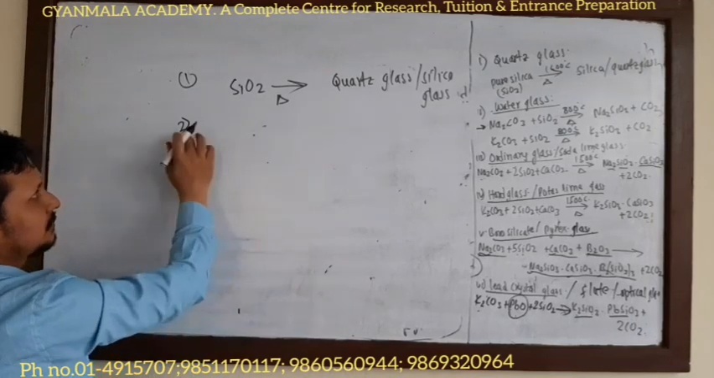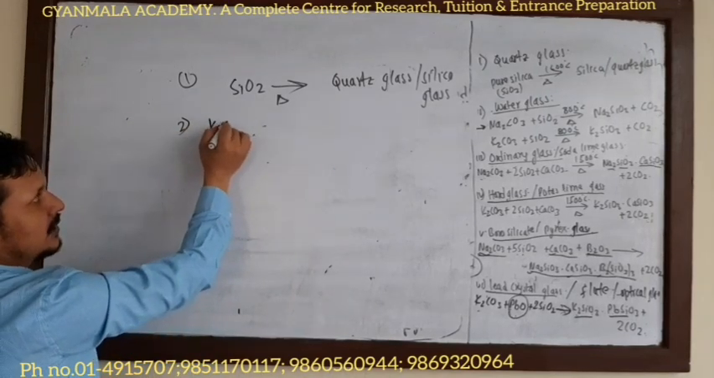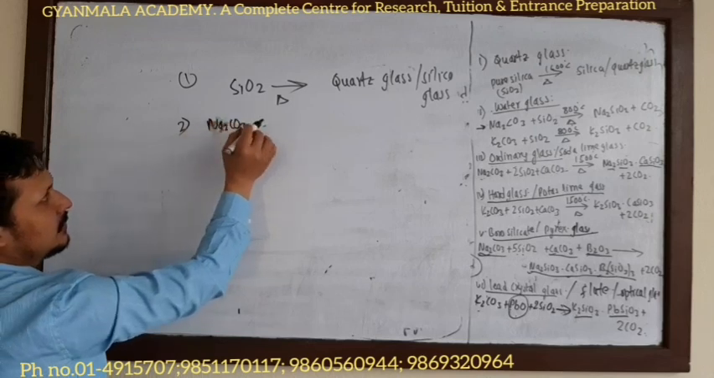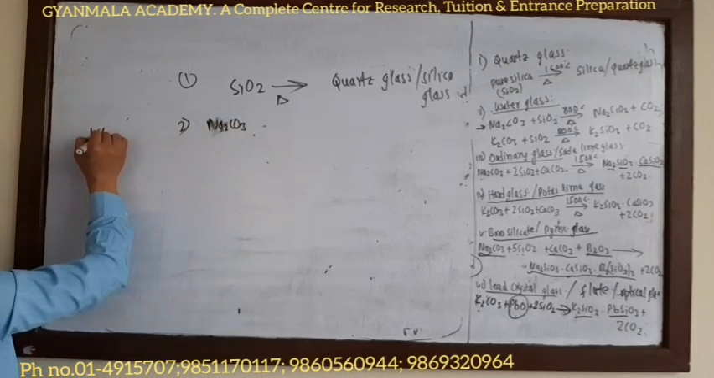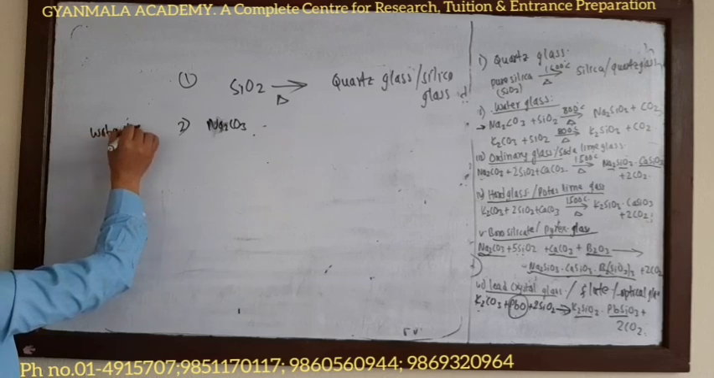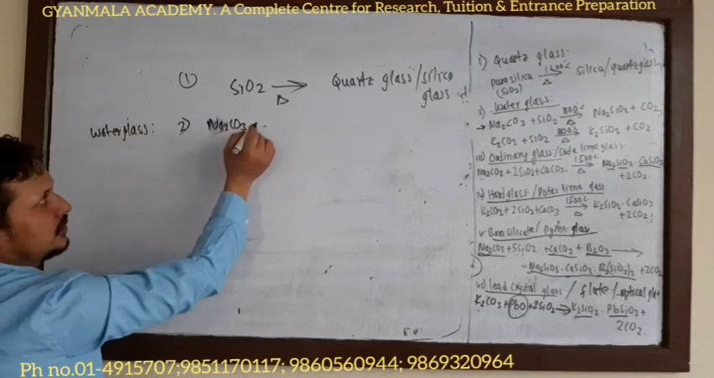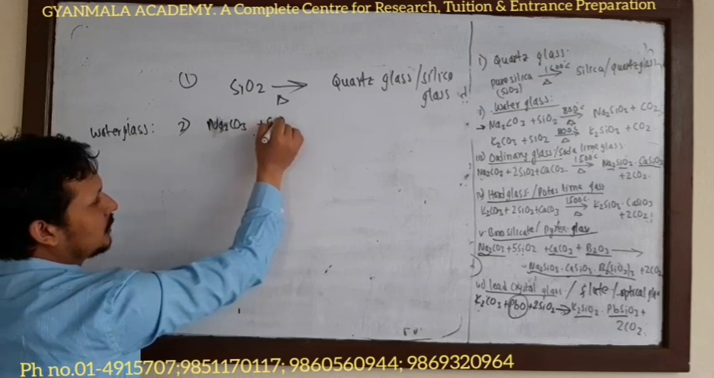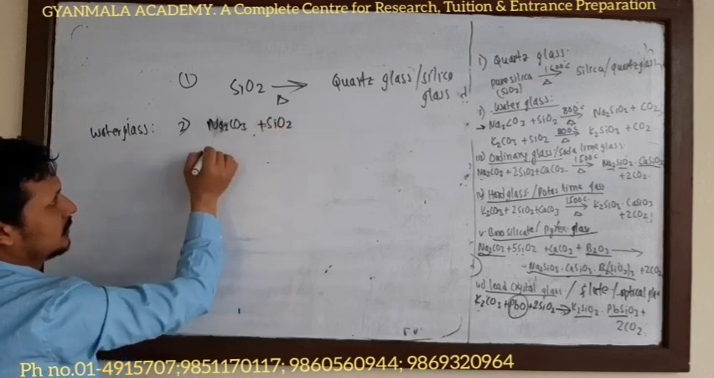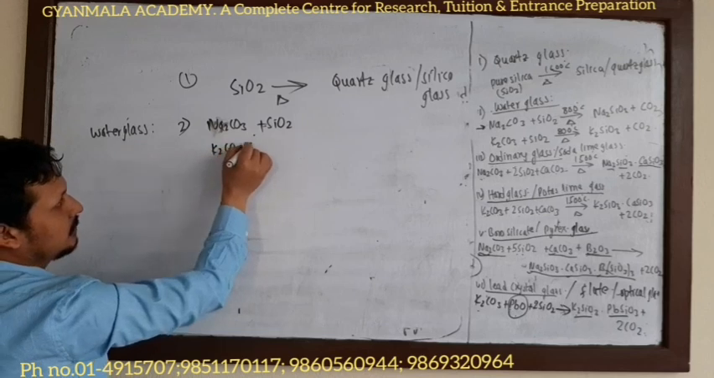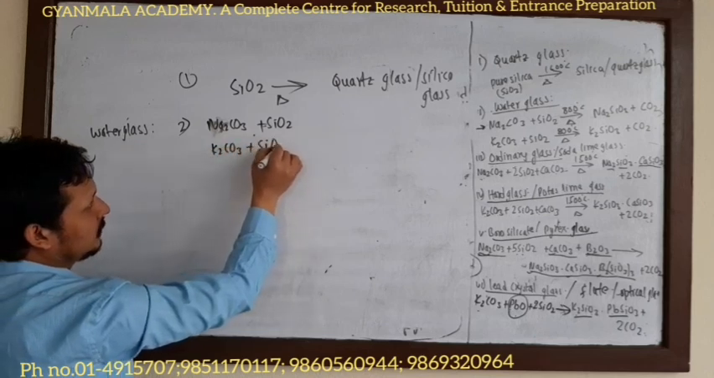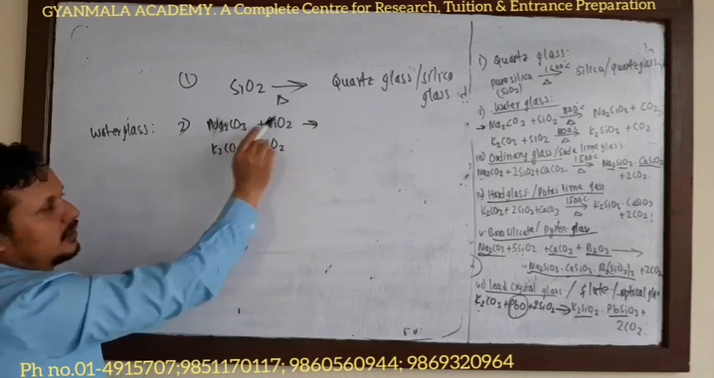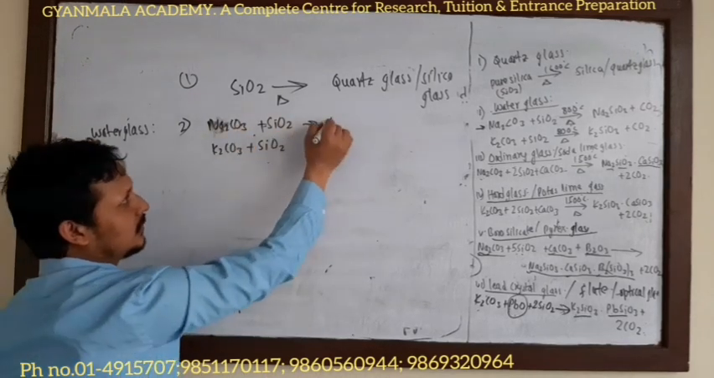In water glass, sodium carbonate, Na2CO3, plus SiO2, or K2CO3 plus SiO2. Look here, sodium metal is used here. So the glass will be sodium silicate.